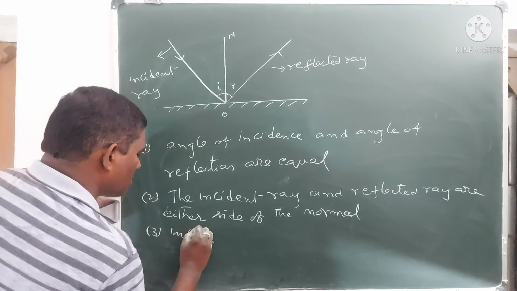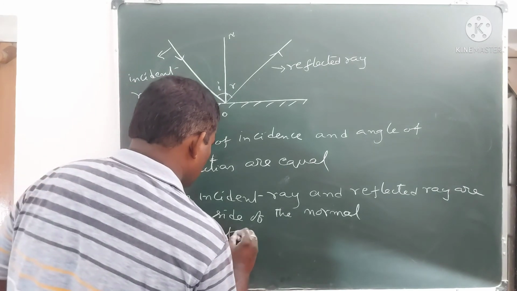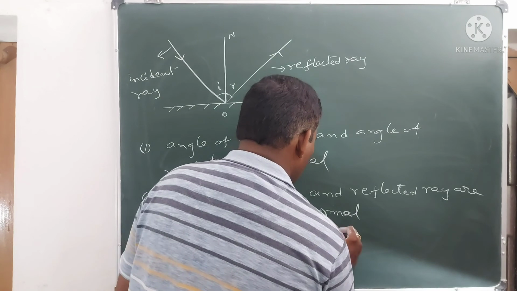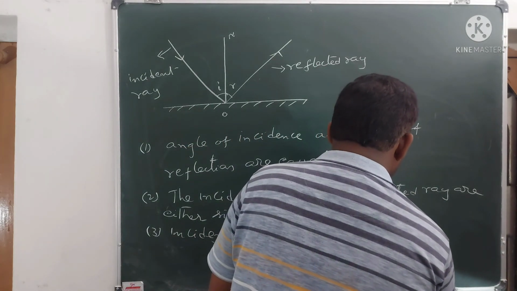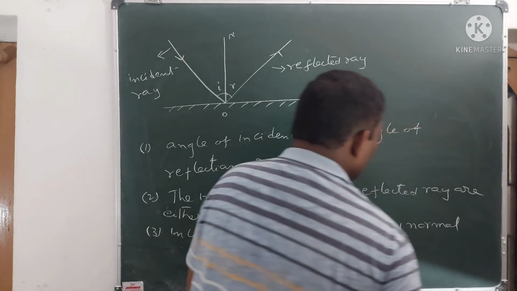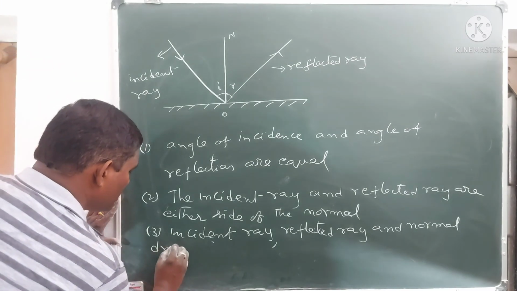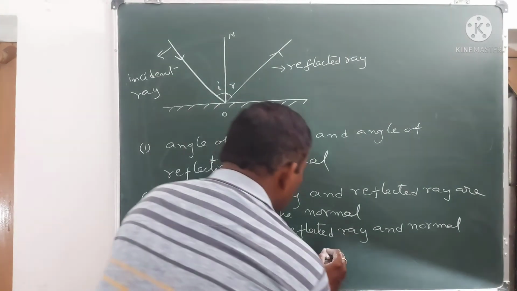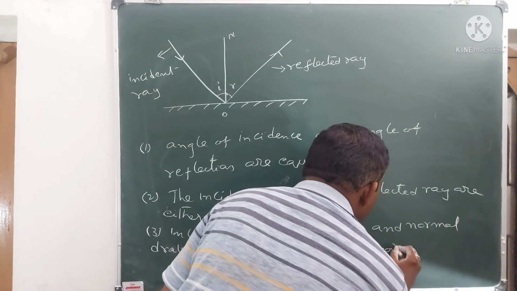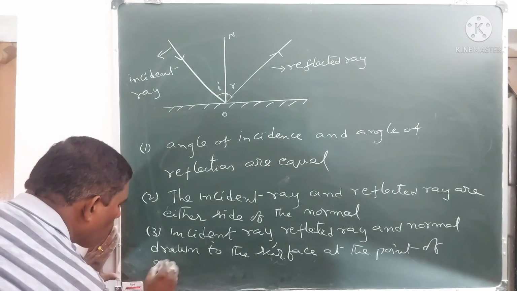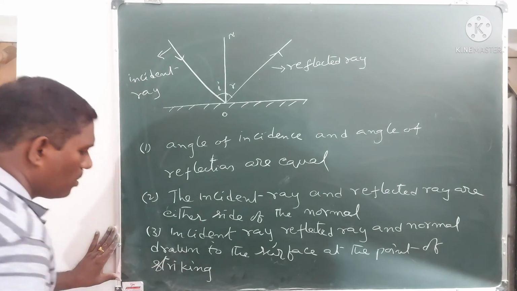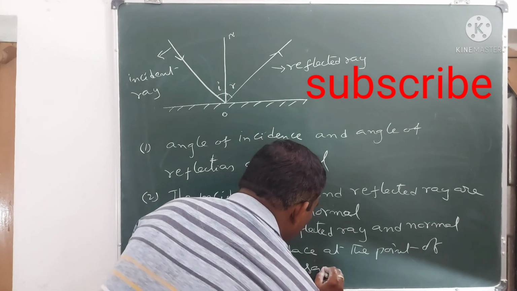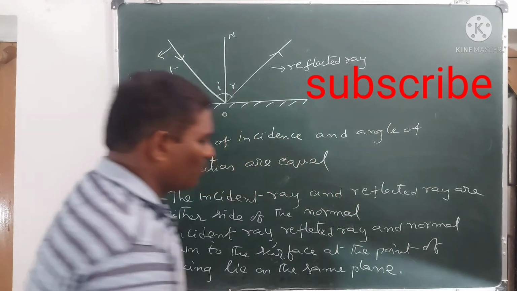Third one: the incident ray, the reflected ray and the normal drawn to the surface at the point of striking lie on the same plane. Same plane.